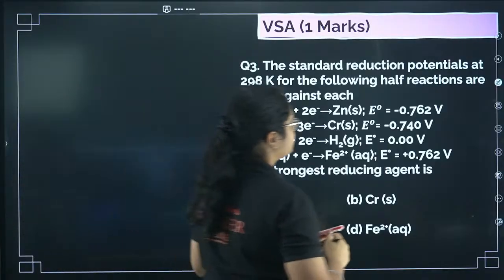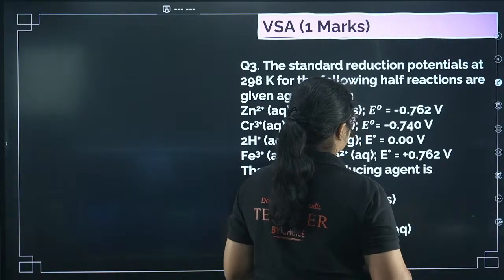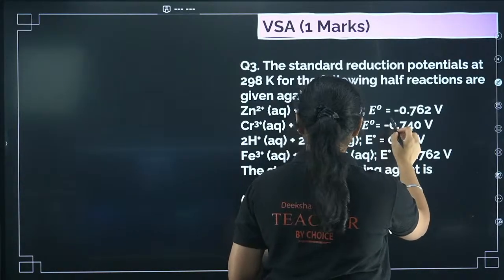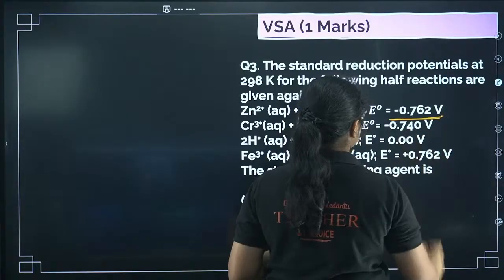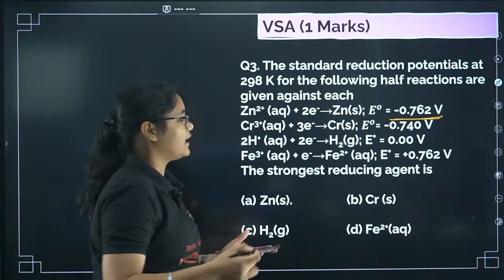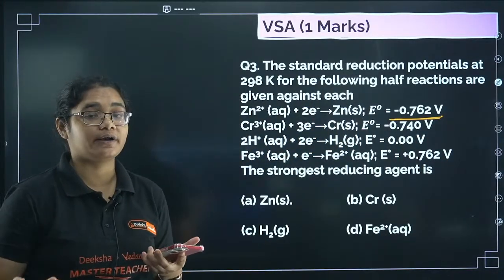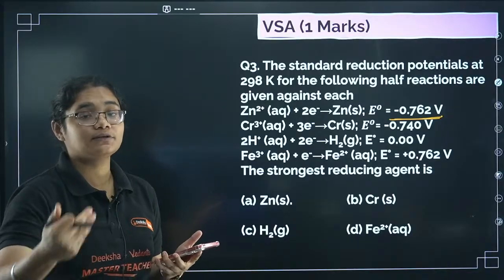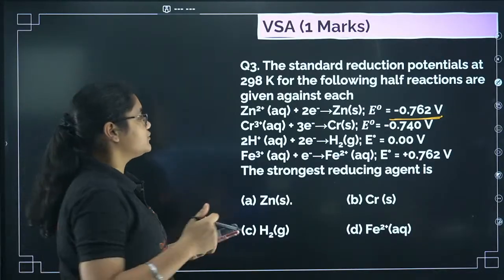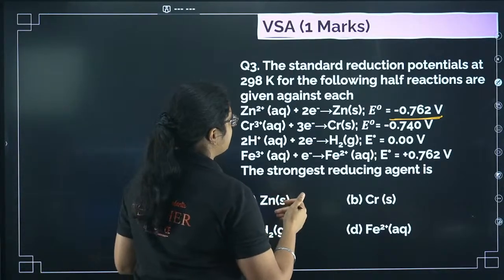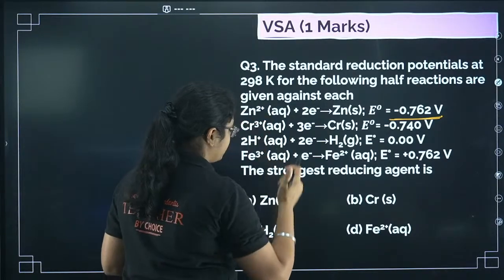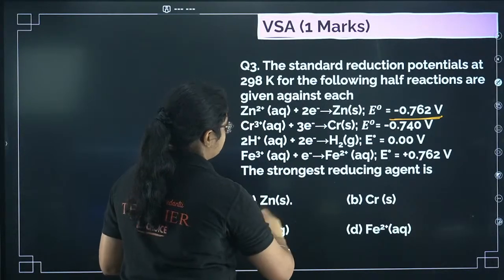So whose reduction potential is least here? You can see that Zn reduction potential is the least one, meaning Zn has less tendency to undergo reduction, that means it has more tendency to undergo oxidation. So if Zn is undergoing oxidation, then it will behave as the strongest reducing agent, that is option number A here.